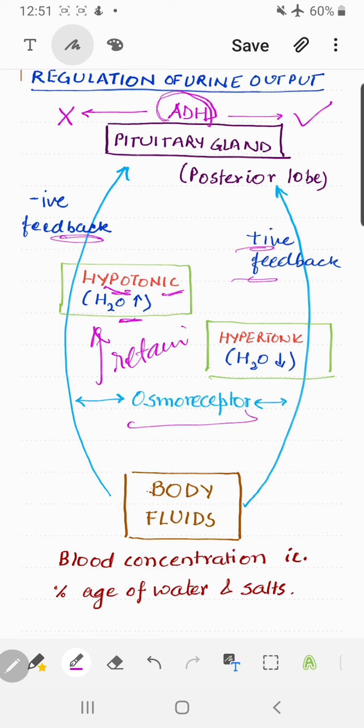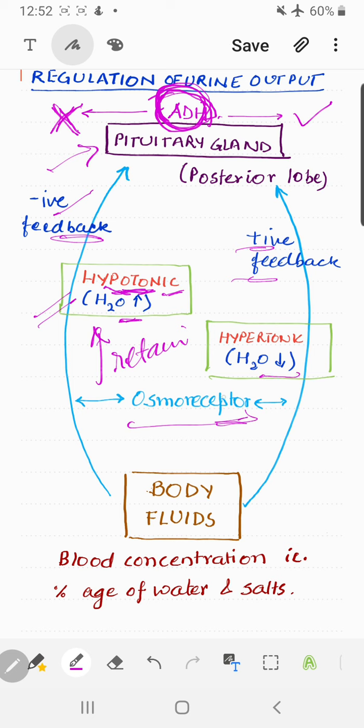Why? Because we have a mechanism. We have a mechanism that when we have a hypotonic blood, we don't need much water to be retained, so we don't need this ADH, because if it is present there, it will be reabsorbing water. And as of now, for hypotonicity of blood, we don't need more water to be there. That's why the osmoreceptors send a negative feedback to pituitary not to secrete, just see across here, not to secrete ADH, right?